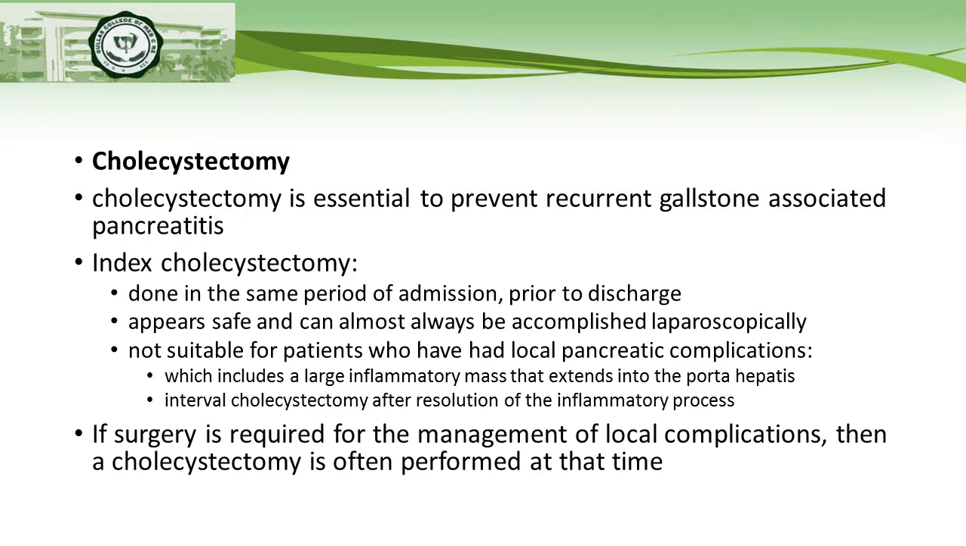In the management of acute pancreatitis, cholecystectomy is essential to prevent recurrent gallstone-associated pancreatitis. If the surgery is done in the same period of admission, it's called an index cholecystectomy. It appears safe and can almost always be accomplished through laparoscopic means. It is not suitable for patients who have had local pancreatic complications, which includes a large inflammatory mass that extends into the porta hepatis. In these cases, an interval cholecystectomy is done, which is performed after resolution of the inflammatory process.